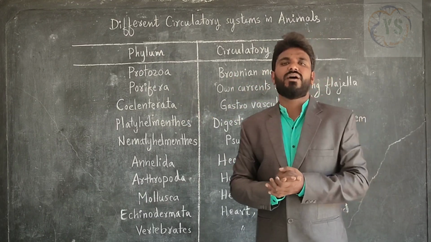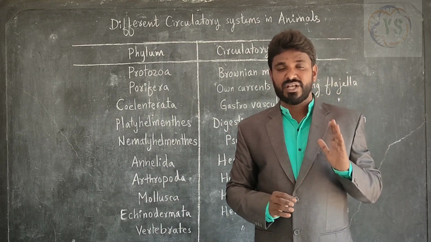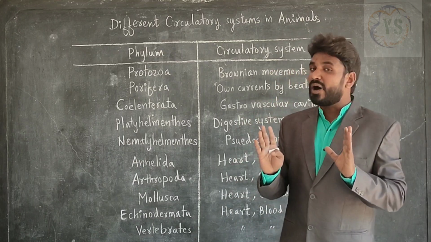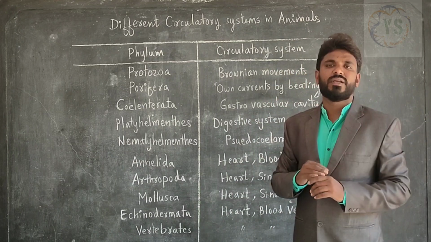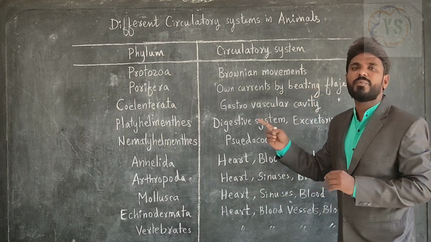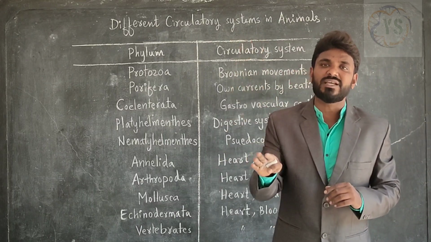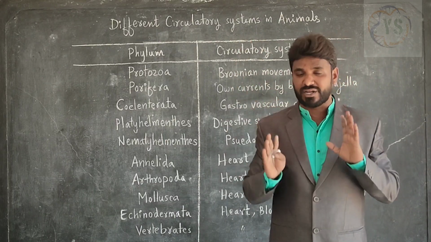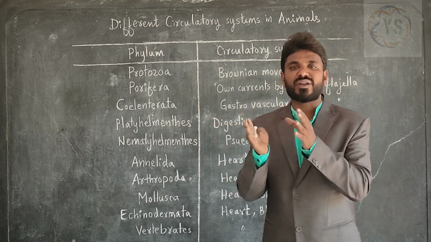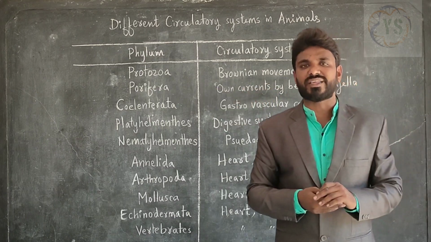Next, Porifera. Example, sponges. Sponges are non-motile organisms. They don't move from one place to other place; they are fixed organisms. And how do they transport substances? They create their own currents by beating flagella. By beating flagella, they create currents in the body, and by these currents the substances are transported from one place to other place. This is the method adopted by Porifera organisms.